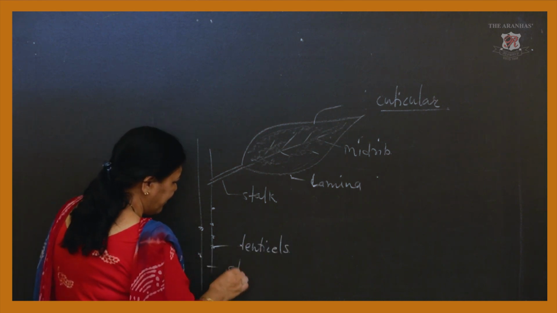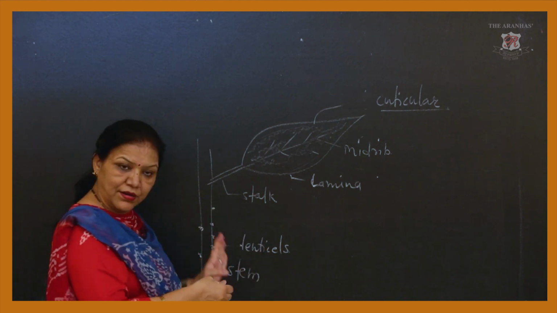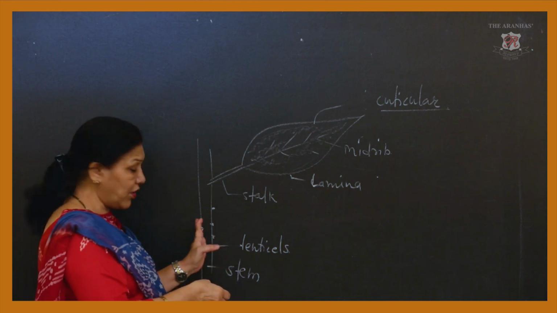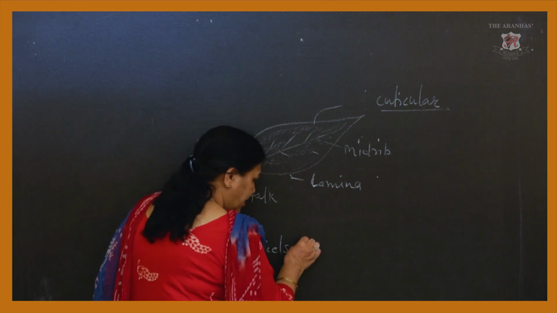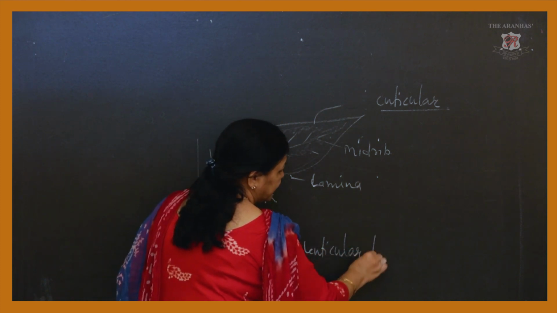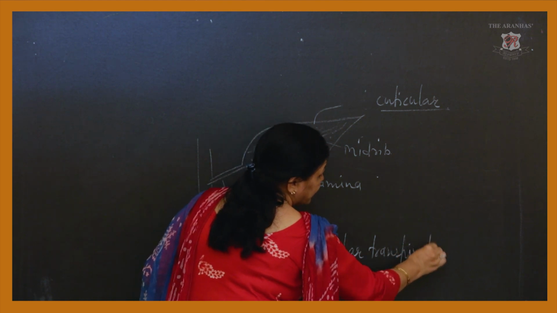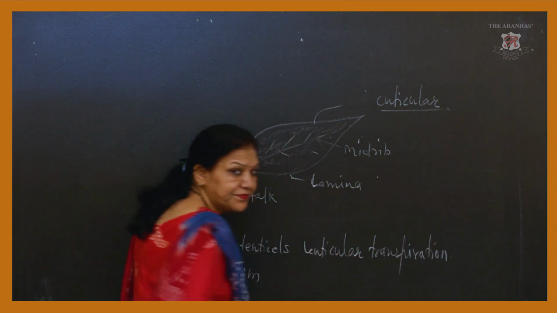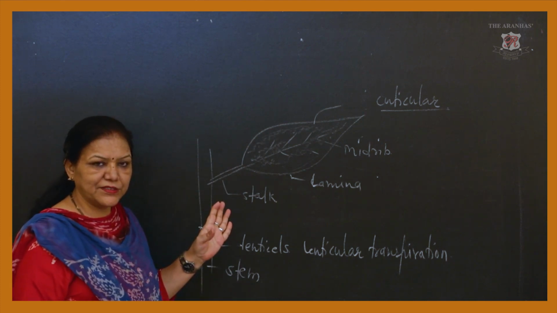The water transpired through these lenticels is called lenticular transpiration. Understood? So we have discussed two types of transpiration.